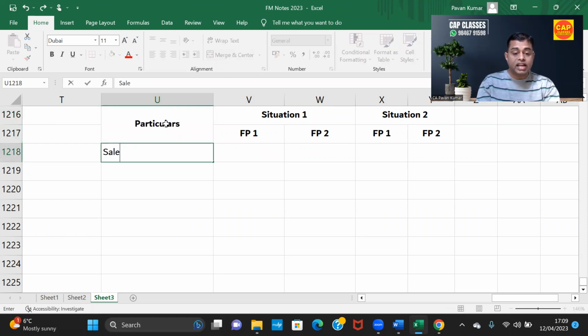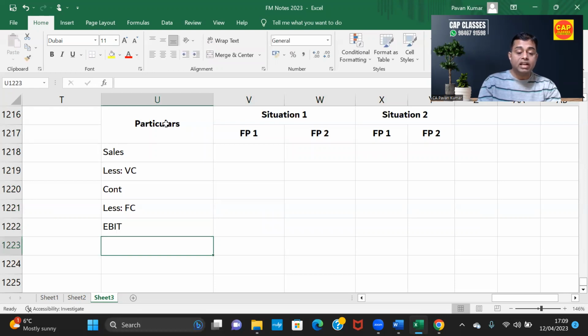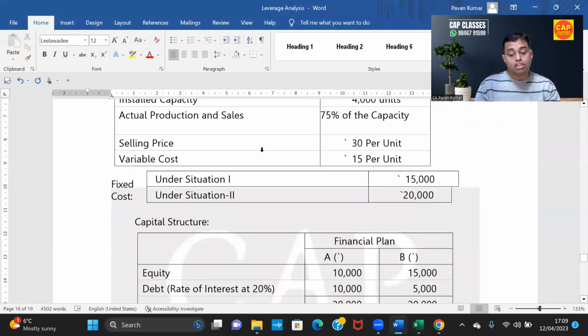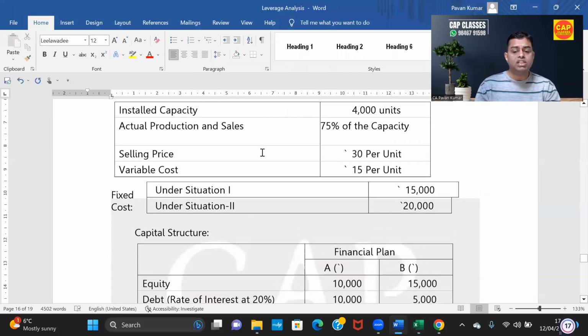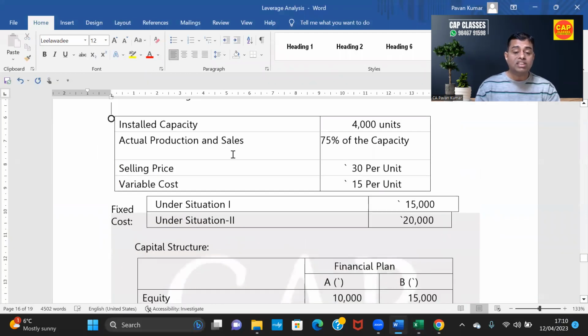Now we'll take sales less variable cost, contribution less fixed cost, EBIT less interest, EBT. So that's all. Tax rate is not given. So up to this, we have to solve it. So sales, can you tell me what is the sales?